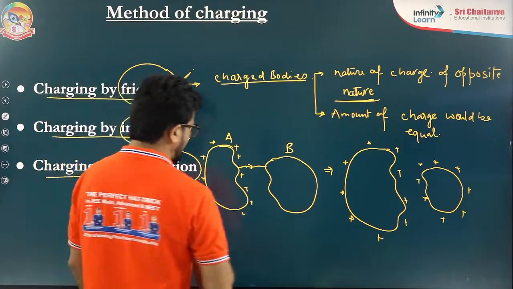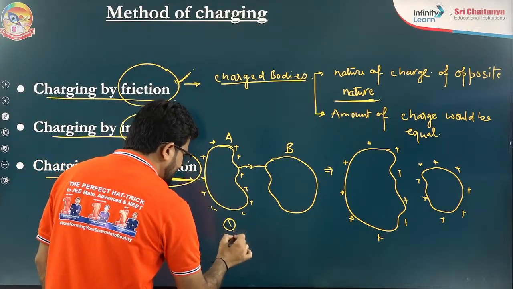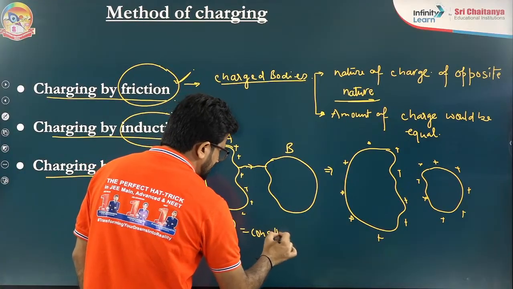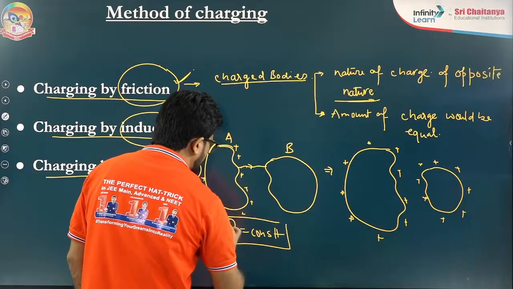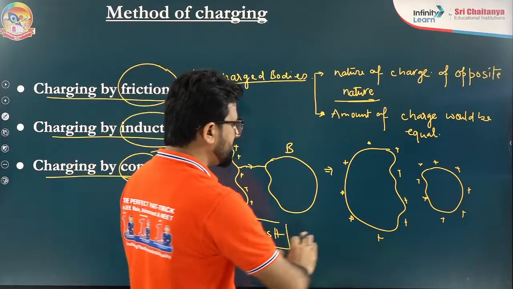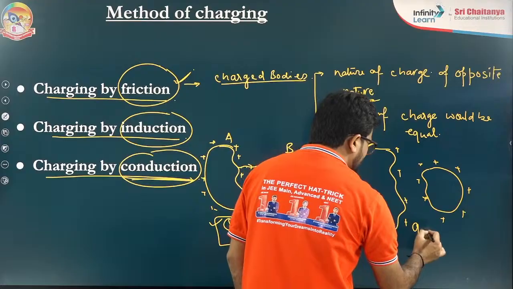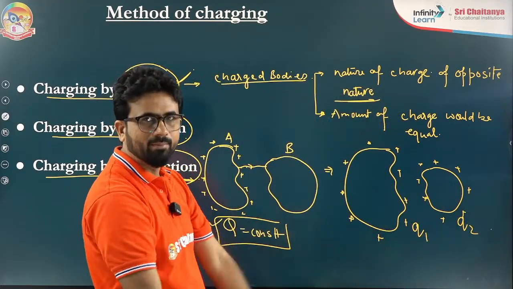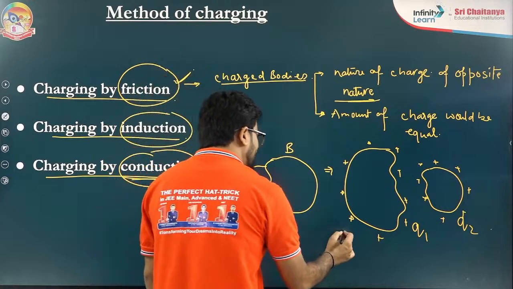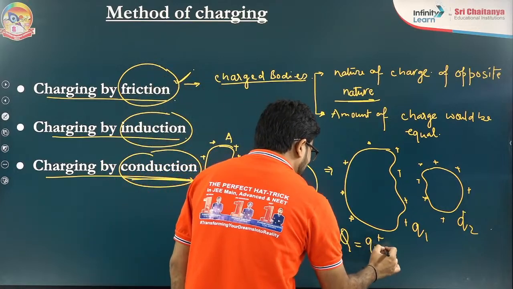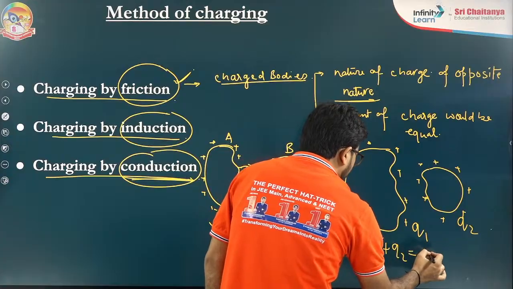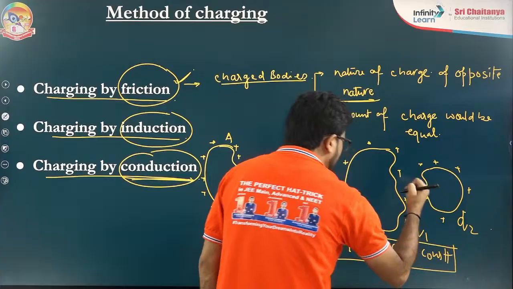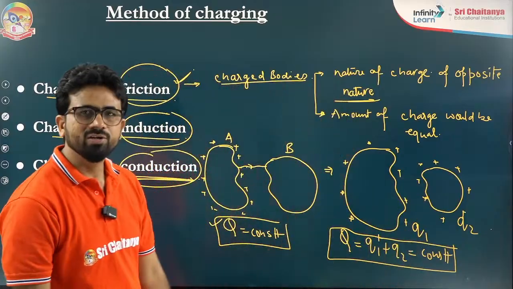Try to understand. Remember, suppose initially it was a charge Q. Initially Q was the charge, but it will remain constant with time. If you see the final, this becomes suppose Q1 and this becomes Q2. If Q1 and Q2 are added by the additive property, you will find that the sum is equal to capital Q only, and that is also constant. It is not going to change. So the total charge in conduction does not change, it remains the same.